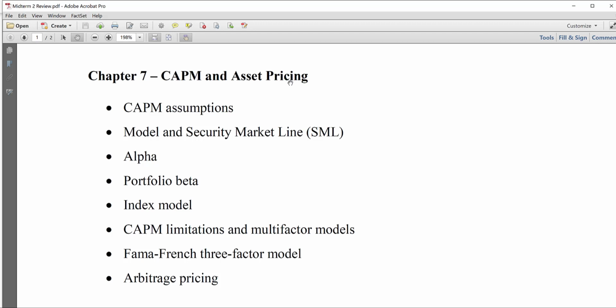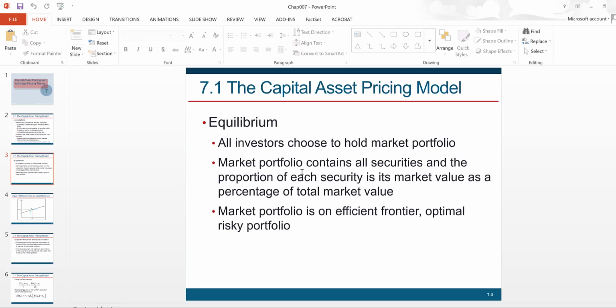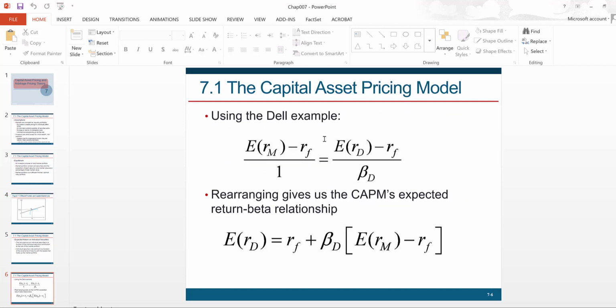So chapter 7, CAPM and asset pricing. We started with the assumptions, right? So a number of different assumptions are built into CAPM, and then, as you know, CAPM basically builds upon the idea that this tangency portfolio is the market portfolio. It is the optimal risky portfolio for investors, and based on that, when we do the analysis, also utilizing the fact that the market portfolio has a beta of 1, you can then arrive at this CAPM equation, right? So this is the CAPM model.